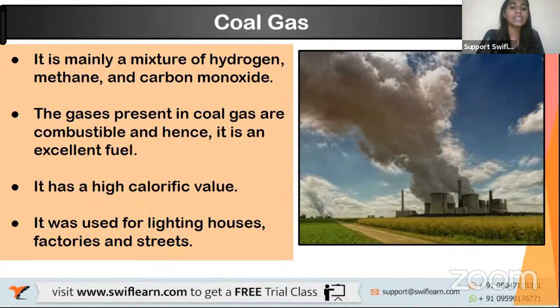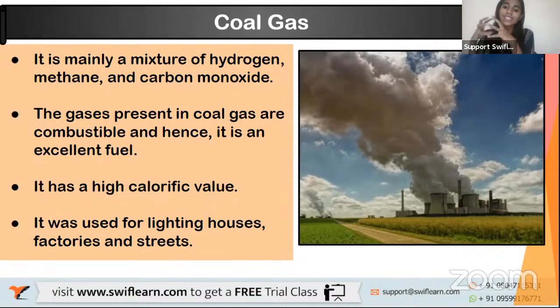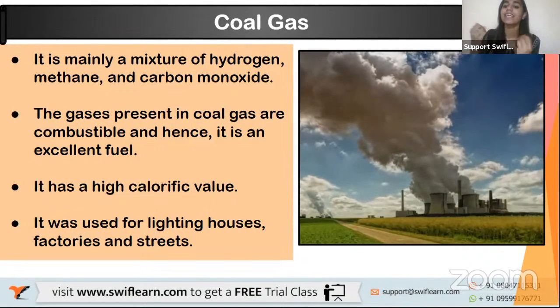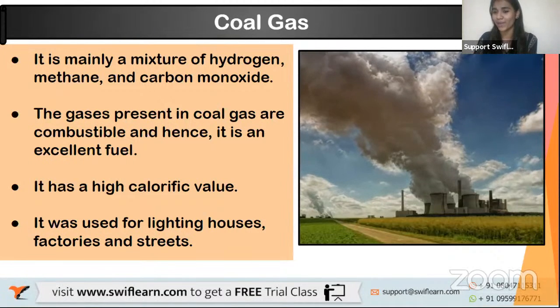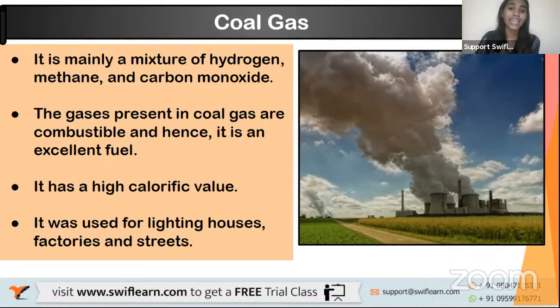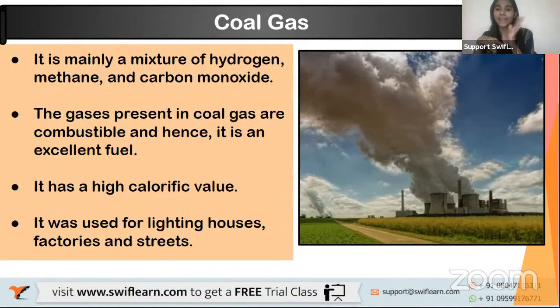Okay. Now, the gases present in coal gas are combustible, and hence it is an excellent fuel. Coal gas is a gas, right? So all the gases in this coal gas are combustible, that is they can easily be burned. Okay, they are volatile, and so it is considered to be an excellent fuel. Now, it has high calorific value, right? We always prefer a fuel that gives us more heat energy, that gives us more energy with less fuel. So coal gas is one of that kind. It has high calorific value.